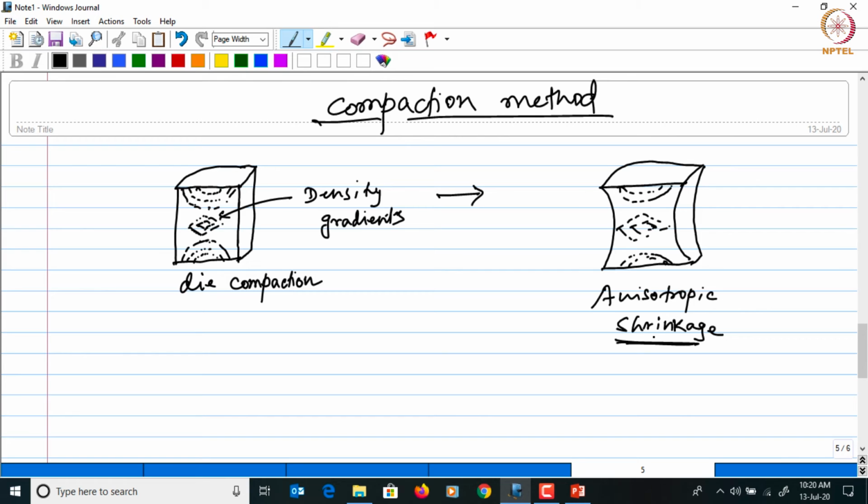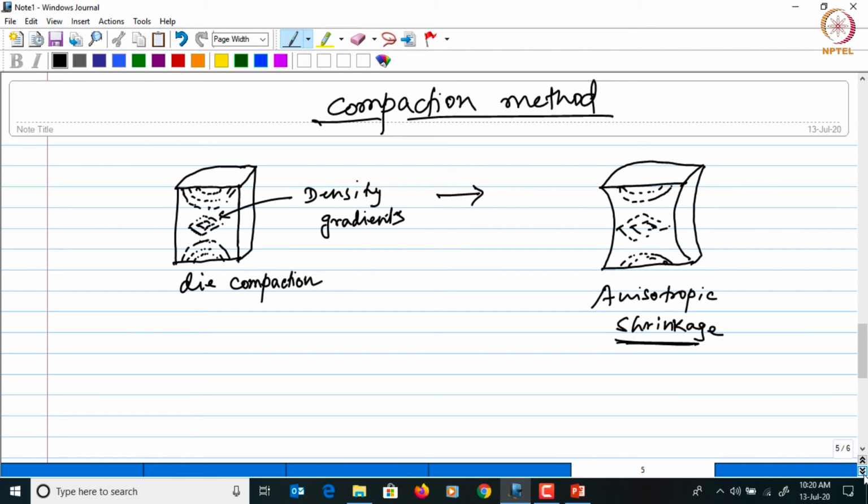Now, in comparison to die compaction, if you consider one more method, which is kind of more uniform in terms of generating the density, then we can also see the shrinkage will be also uniform, and therefore the dimensional tolerances will be much better in that case.